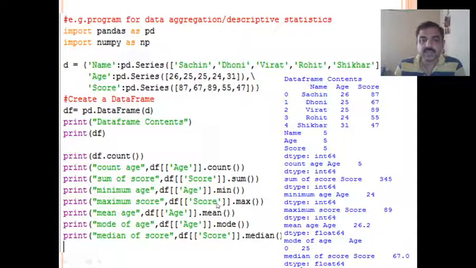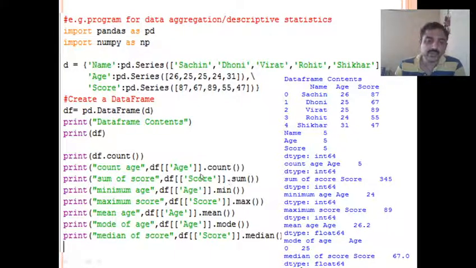Clear? Similarly, minimum of a particular column, maximum of a particular column, mean of a particular column. Here we are calculating the mean of age, so the age column's mean, that is the average, is calculated. Similarly, age.mode() calculates the mode value, and median calculates the median value.